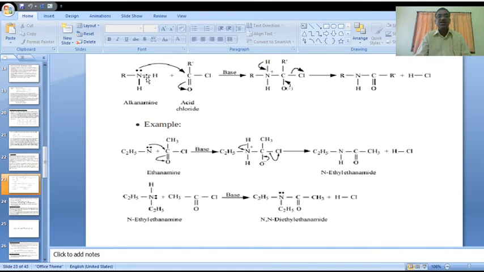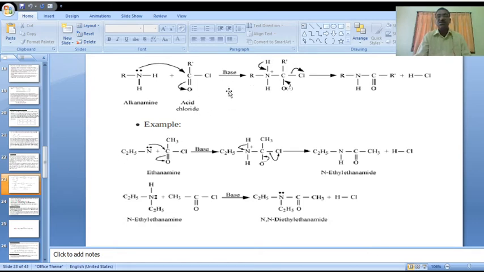Here the amine acts as a nucleophile. This nucleophile attacks the acyl carbonyl carbon. The pi bond cleaves and oxygen gets negative. Is it clear?